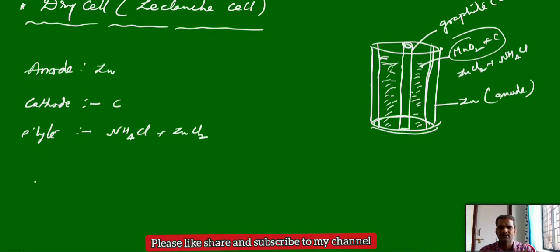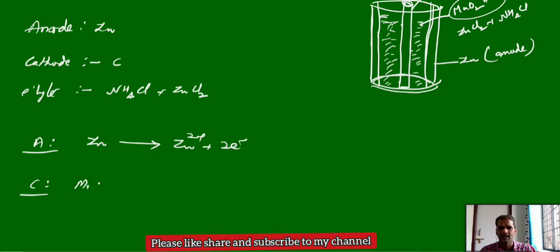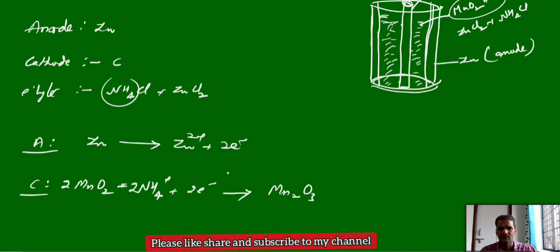At the anode, oxidation takes place: zinc gives electrons. At the cathode, reduction takes place: manganese dioxide reacts with ammonium ions to form Mn2O3, so 2 MnO2 and 2 ammonium ions give Mn2O3, 2 ammonia and water. This type of reaction takes place at the anode and cathode.